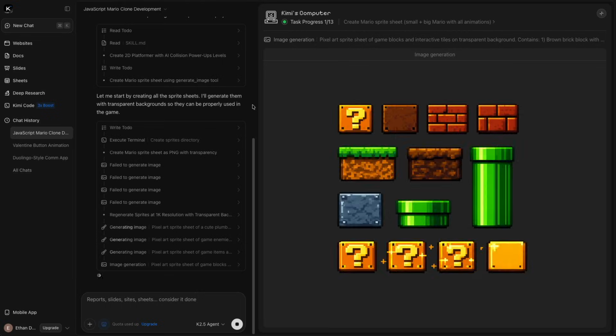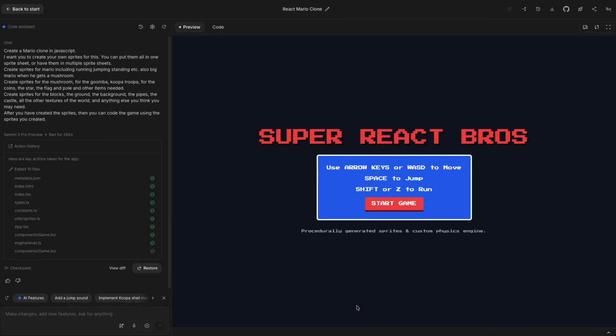Okay, we're in the process here, and you can see Kimi is still working, but it has actually created some really cool looking sprites. So it'll be interesting to see how it implements them in the game when it gets to the coding part. Okay, both of them have finished. Gemini finished a lot quicker. It doesn't have a full agent mode in the AI Studio, unlike in Kimi AI, which took an age and a half. I don't even know how long, because I left and went to do something else, eat some food. When I came back, it was finished.